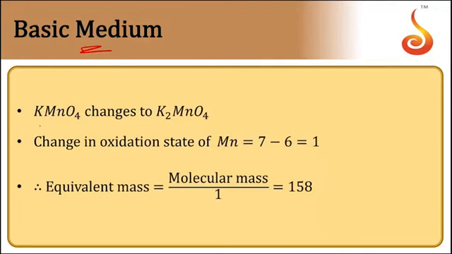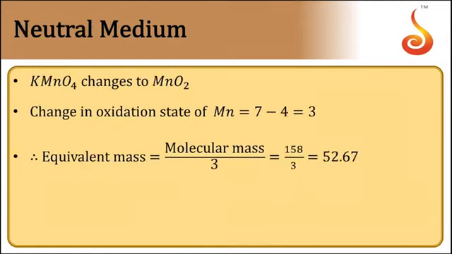In basic medium, the same compound, potassium permanganate, now changes into K2MnO4. Here the state is plus 7 and here the state is plus 6. So the change in state is equal to 1. Therefore the equivalent mass will be the molecular mass by 1, which is 158. In basic medium, the equivalent mass of potassium permanganate is equal to its molecular mass because the change in oxidation state is 1.